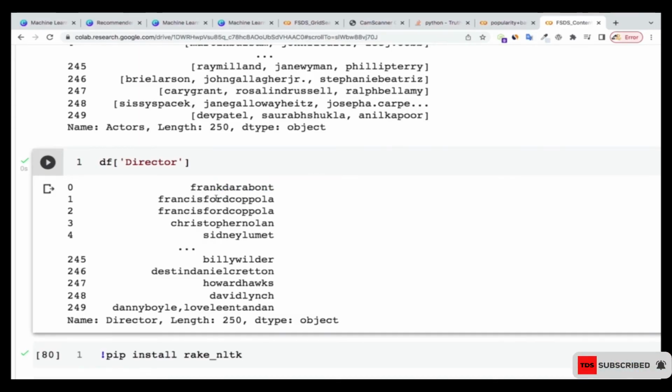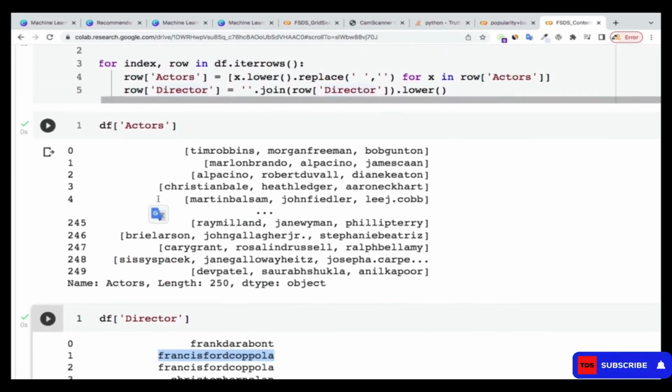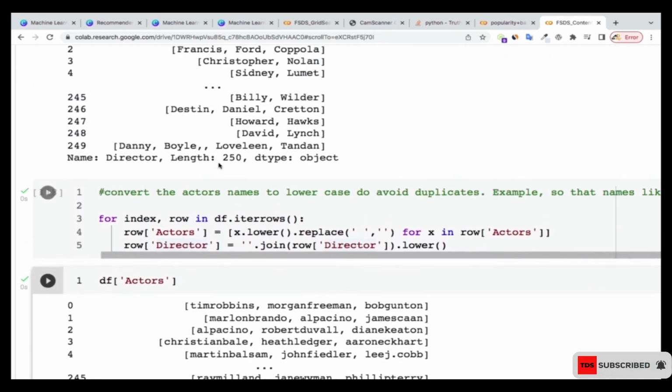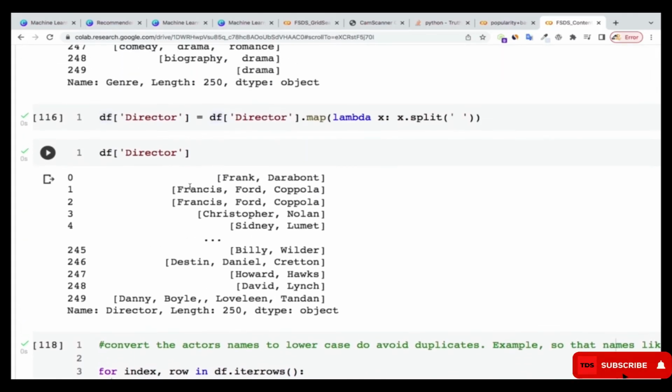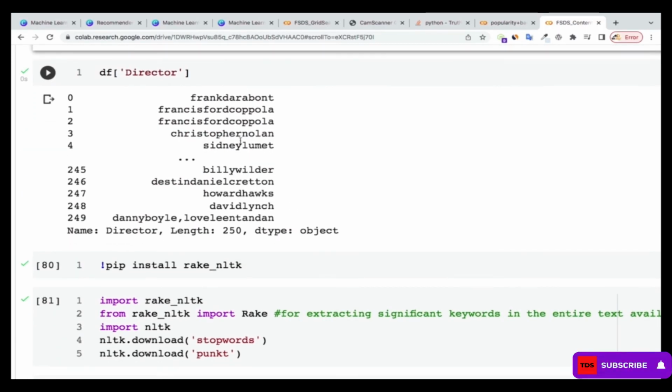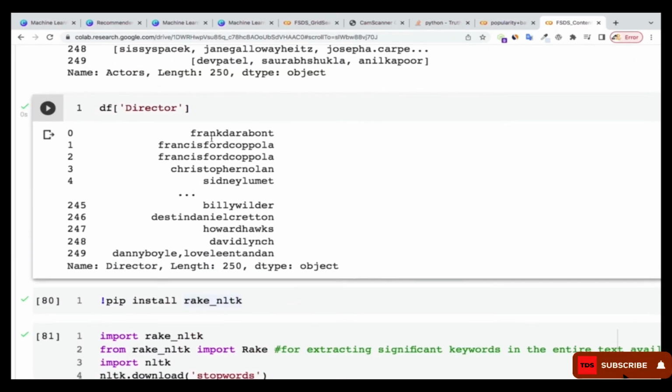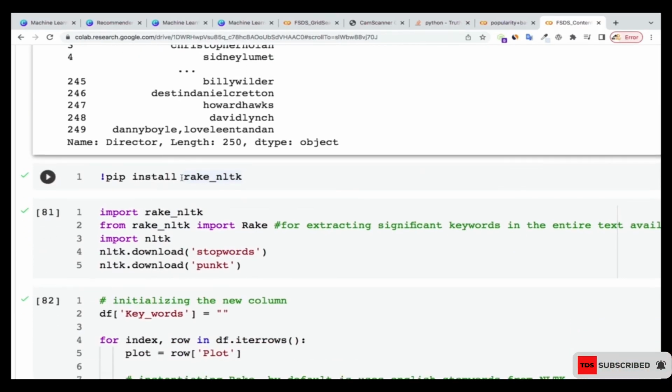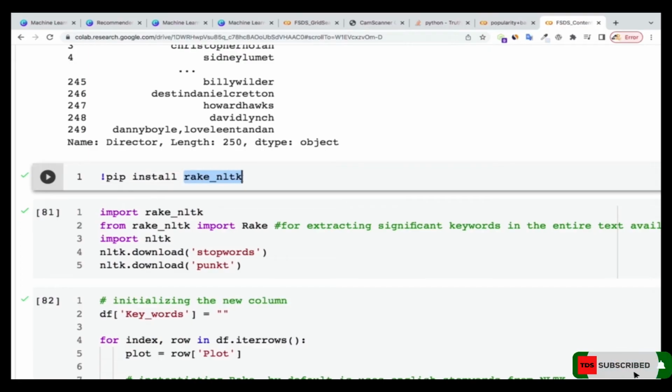And then for instance, Francis Ford Coppola is put together like that, instead of having it here as if you see the director, Francis Ford and then Coppola. It shouldn't be like that. They should all be put together like that, so that we'll be able to treat them as one. All right, so once this is done, we're going to use one more important library here, which is called rake_nltk.